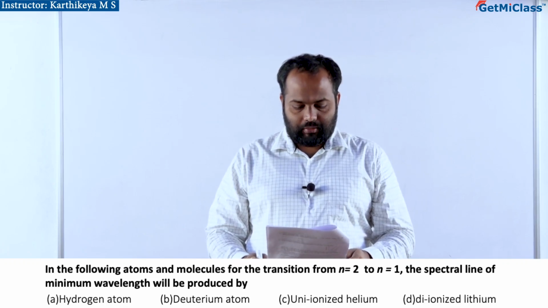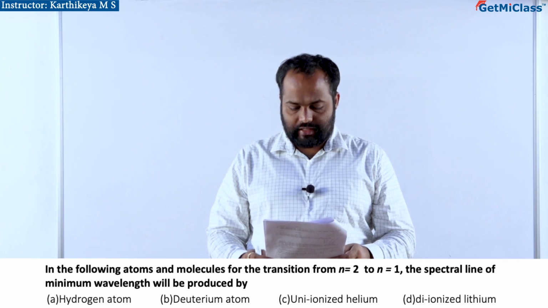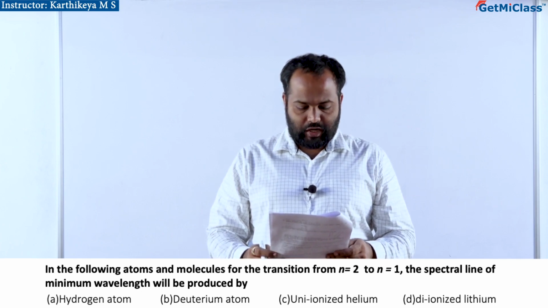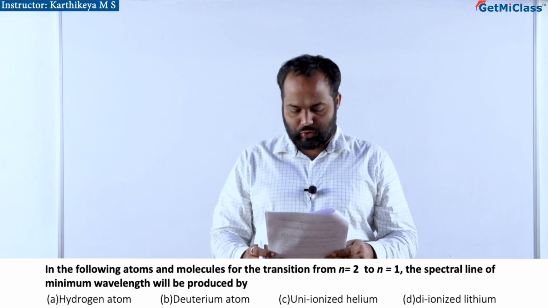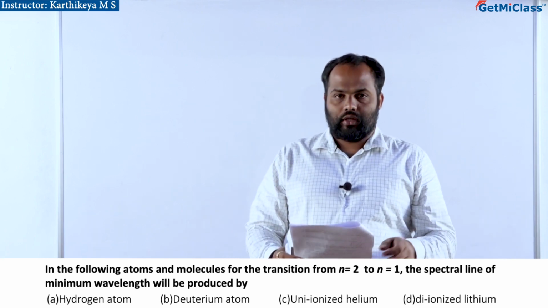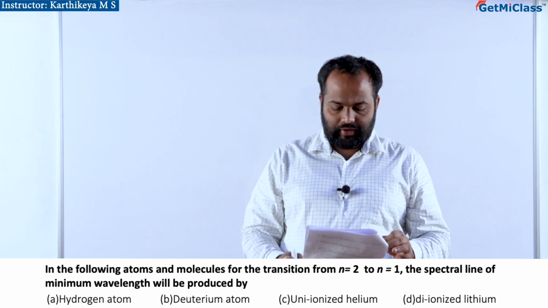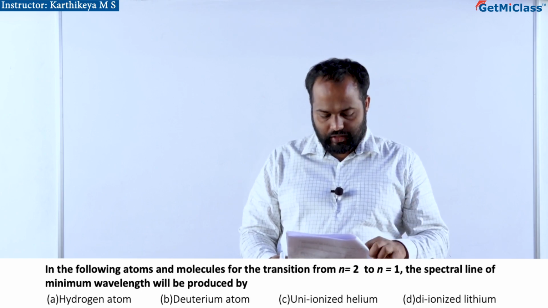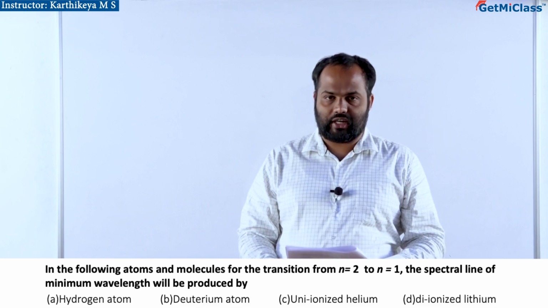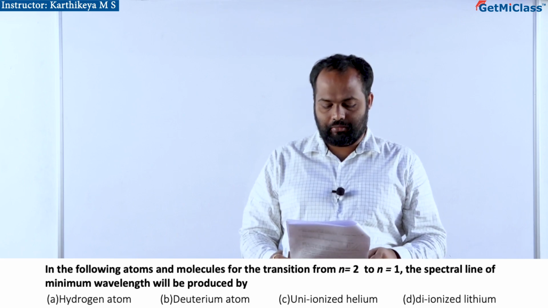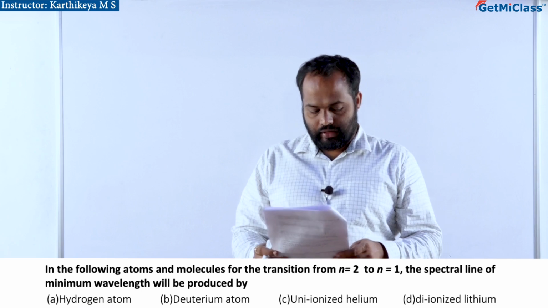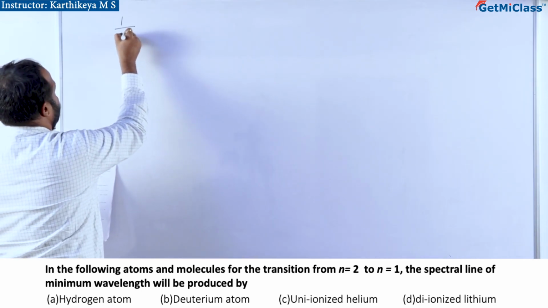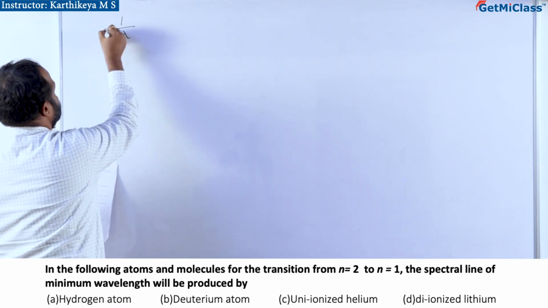In the following atoms and molecules, for transition from n is equal to 2 to n is equal to 1, the spectral line of minimum wavelength will be produced by. So, we have to have the relation between wavelength and atomic number, because there are different atoms given: hydrogen, deuterium, uniionized helium, diionized lithium. Now, the wavelength is related by 1 by lambda, which is mu bar.